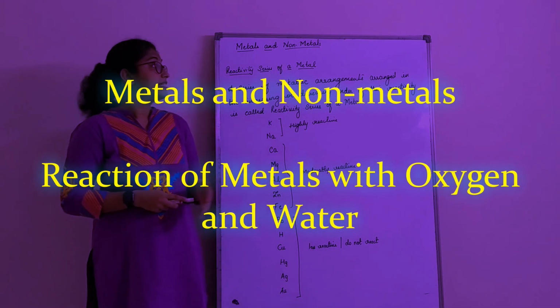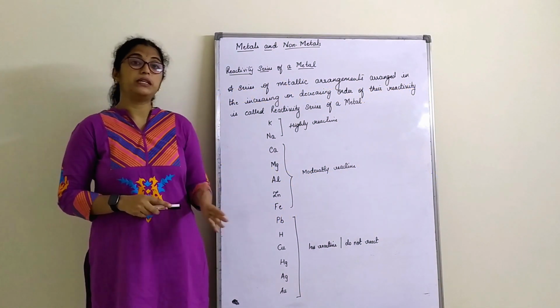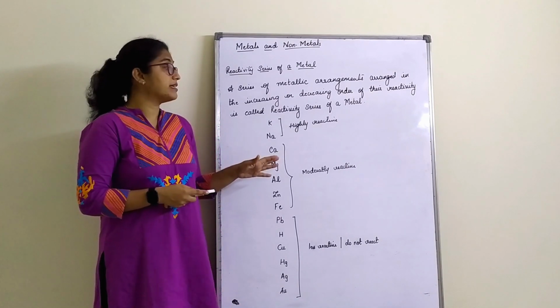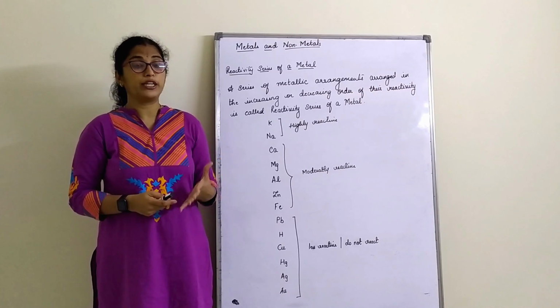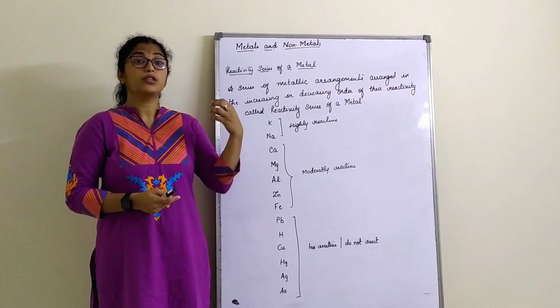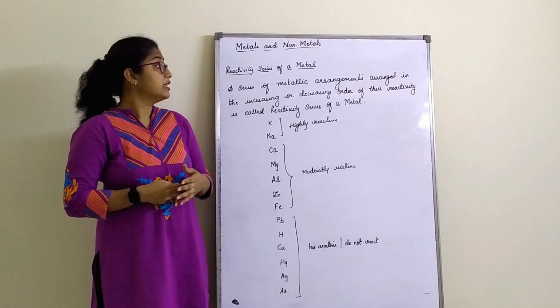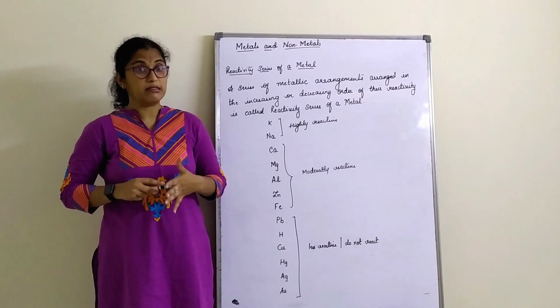Good morning. We will start session 2 on the chapter Metals and Non-metals. In our previous class, we understood the physical properties of metals and non-metals based on their hardness, boiling point, melting point, density, sonorousness, luster, and some other properties. Today we will start with the chemical properties of metals and non-metals.